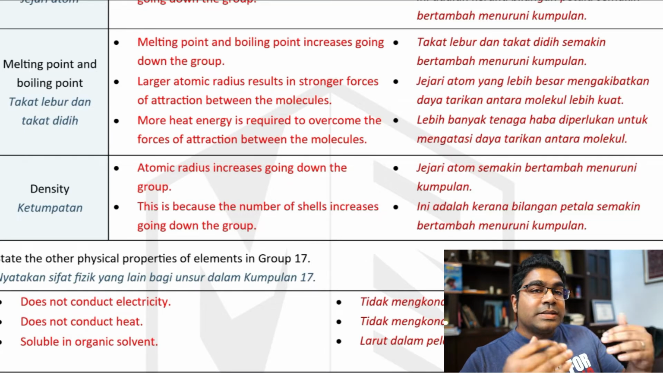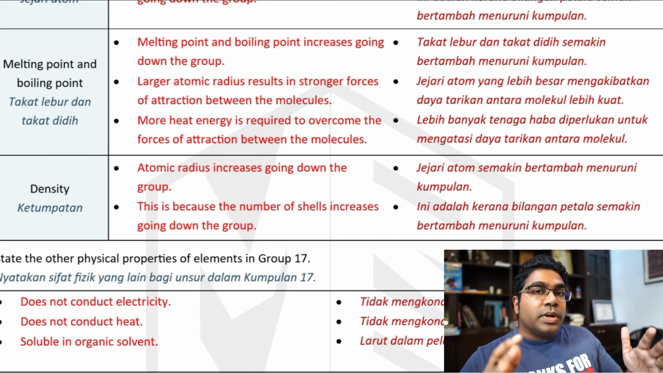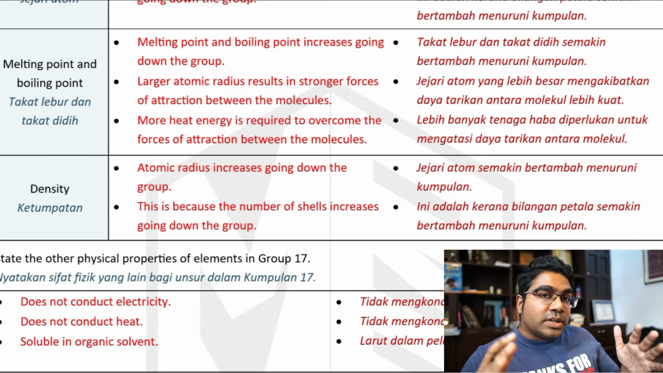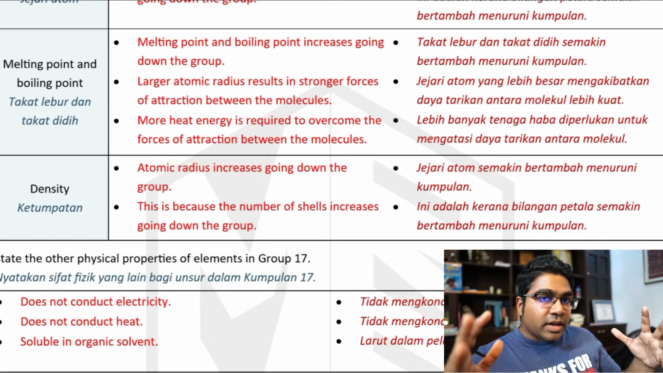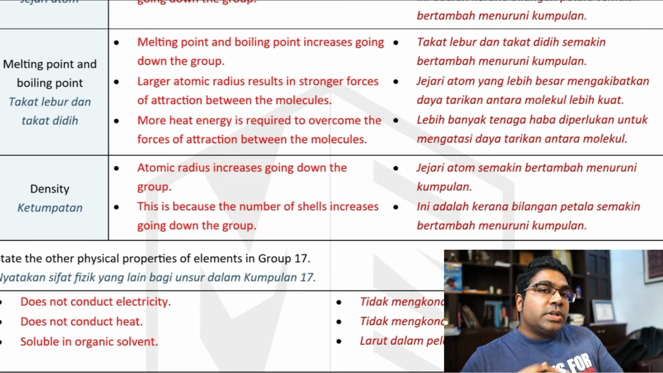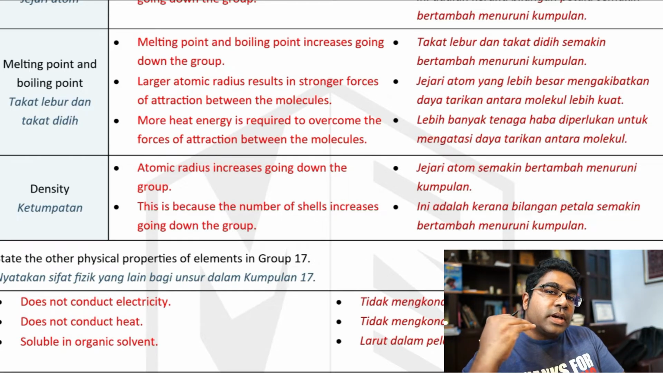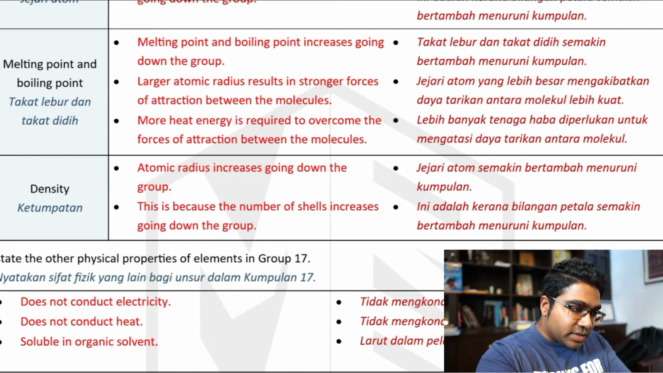Jadi di sini sebab bila kita menuruni kumpulan 17, when we go down group 17, what's happening is the size is increasing. Size molekul bertambah. Jadi, daya tarikan pun semakin kuat. Force of attraction also becomes stronger. Yes, that's what we see here.